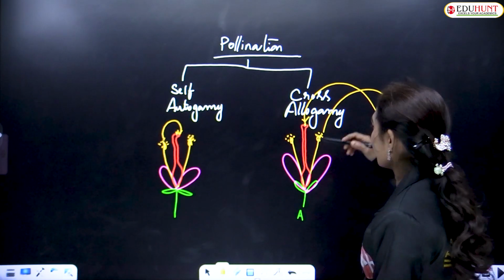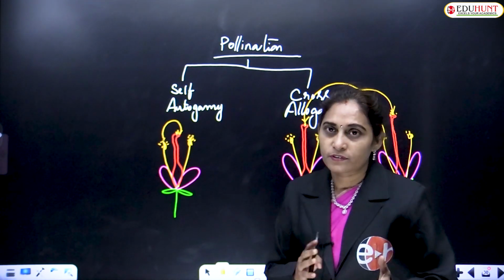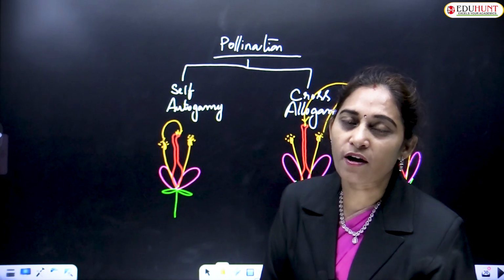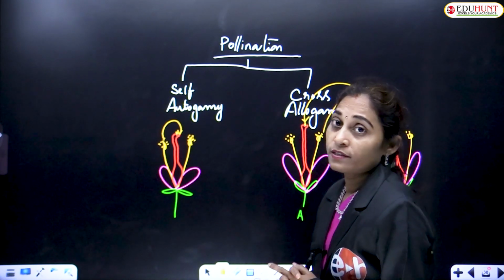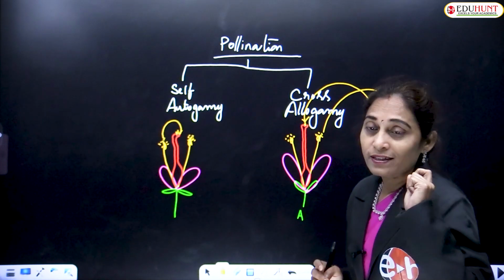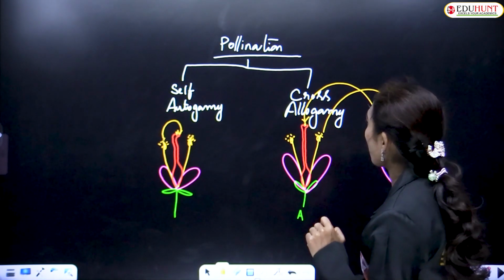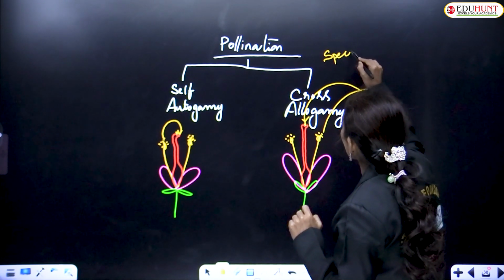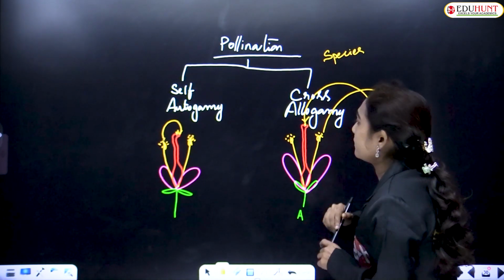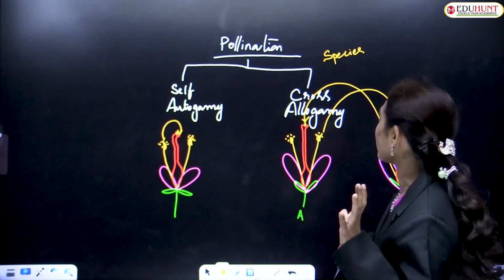Or some C. The transfer of pollen from one flower to another flower is called cross-pollination. And one condition is that these two flowers must belong to the same species. This transfer must occur between the same species.